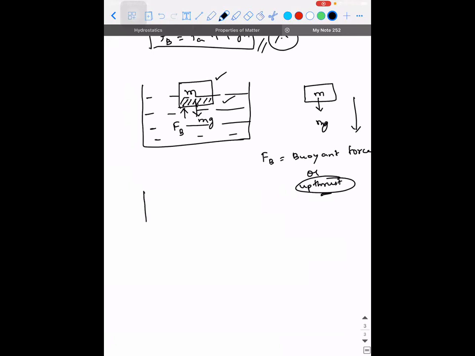So if that is the case, then the principle that comes into picture is Archimedes' principle. Can you guys tell me what Archimedes' principle states? The buoyant force is equal to the weight of the volume displaced by the object. That's right. But before that, you need to mention one important point: when a solid is partially or completely immersed in a liquid,